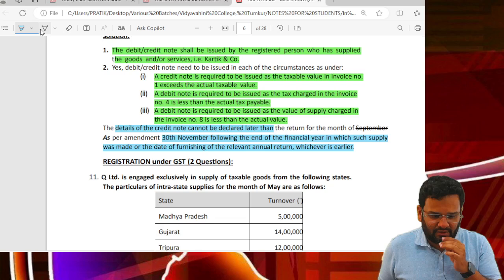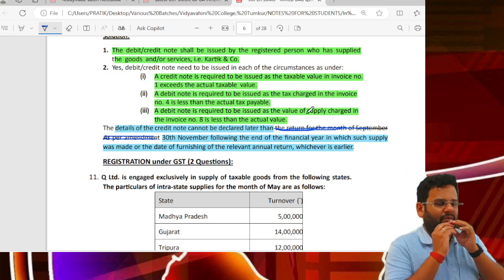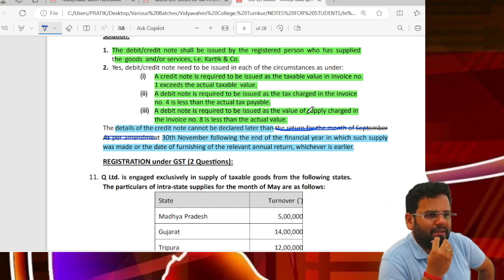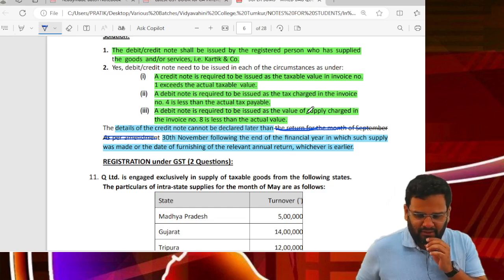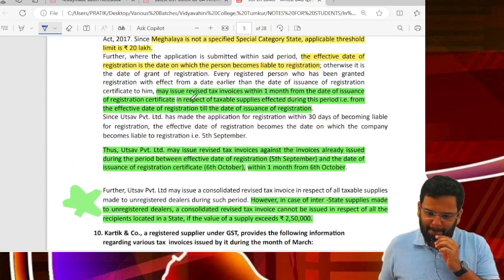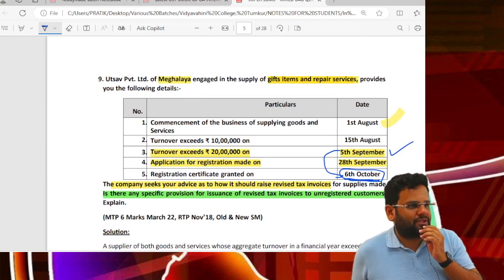You can delete this unwanted part. Delete this. No need to see what was there before amendment. Clear? So you could have easily tackled it. Ask for 6 marks. Okay, so this way your documents question answers can be done.